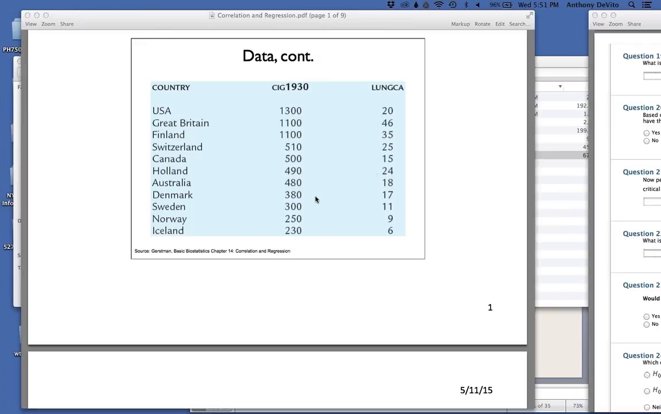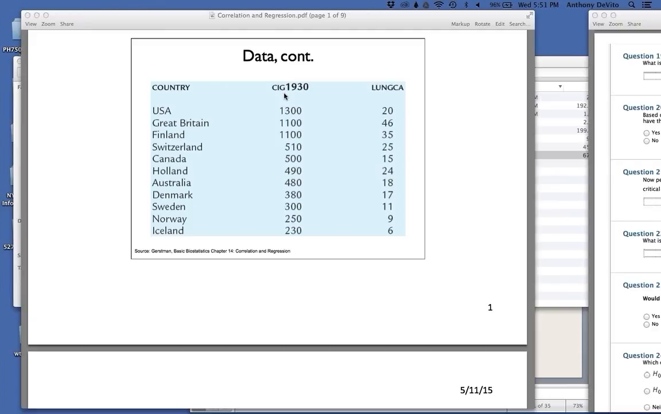And we can see in general, not without any exceptions, but in general, that as the cigarette consumption increased, the rate of lung cancer increased. Not perfect. In Great Britain, there was a little bit lower rate of cigarette consumption, but they had a higher rate of lung cancer than they did in the United States.